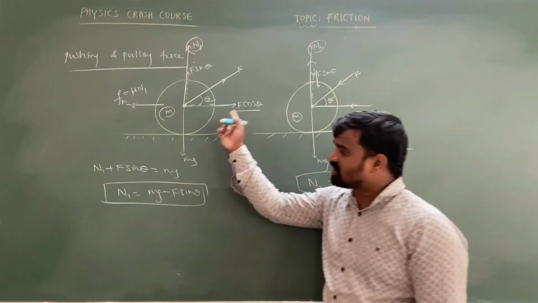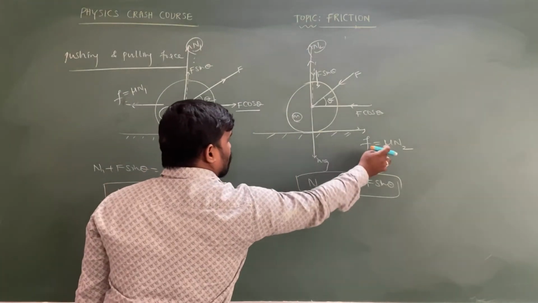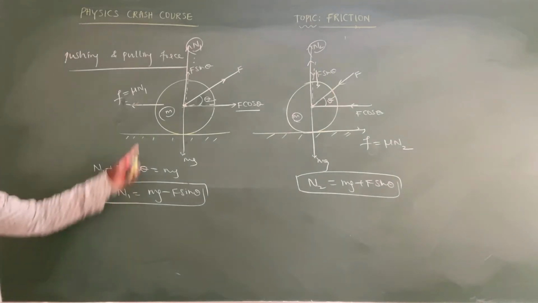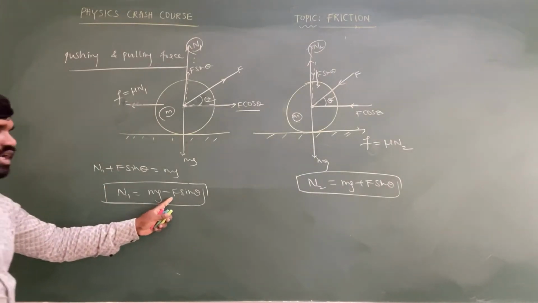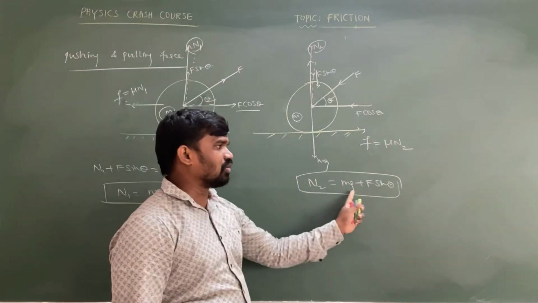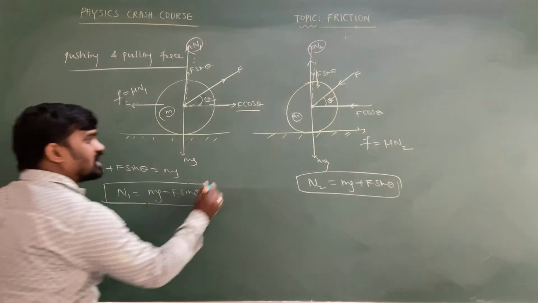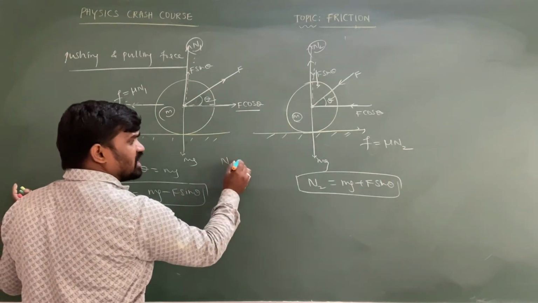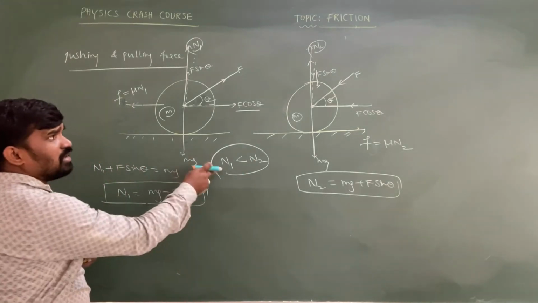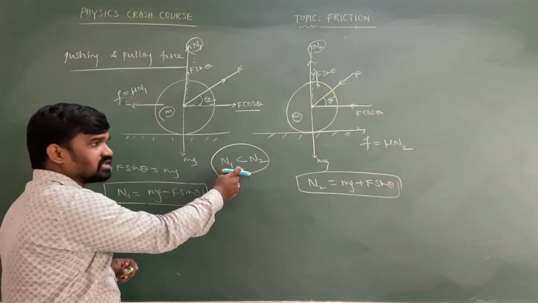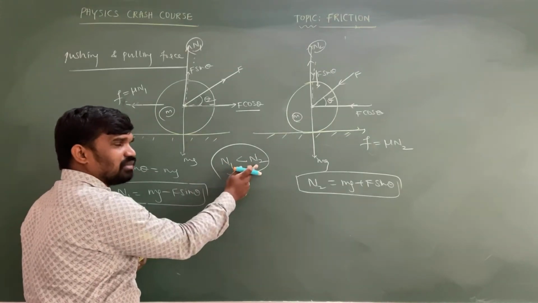So consider, my dear intelligent student, that the friction is f, so f equals mu into the normal force. In the case of pulling, the normal force equals mg minus f sin theta. In the case of pushing, the normal force equals mg plus f sin theta. Sorry, the normal force generated in the case of pulling is less than in the case of pushing.